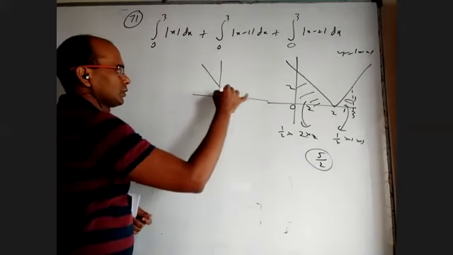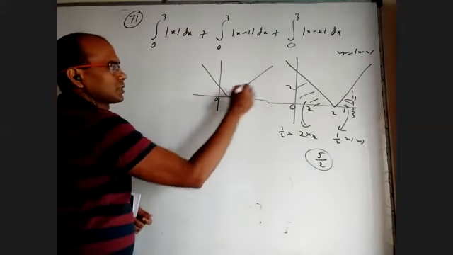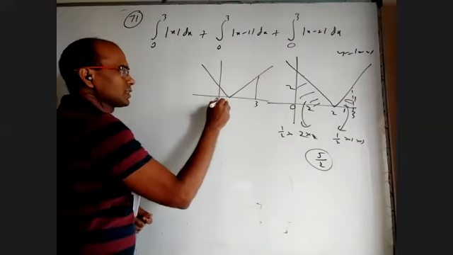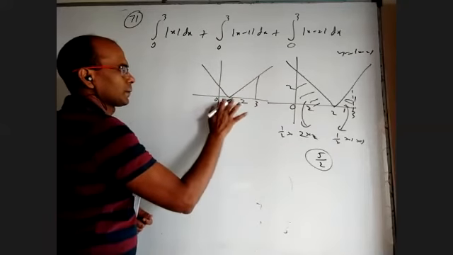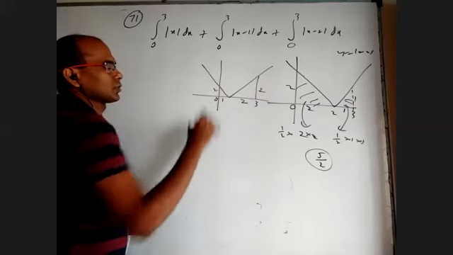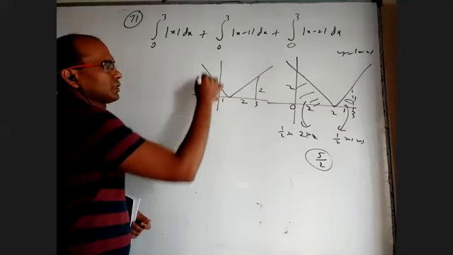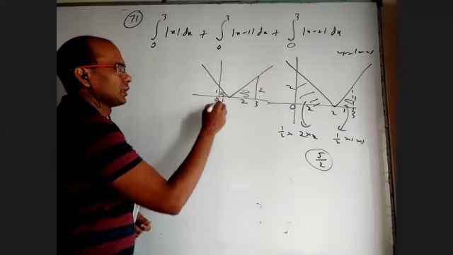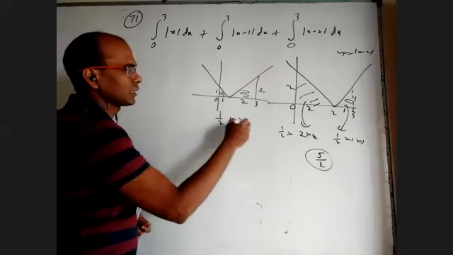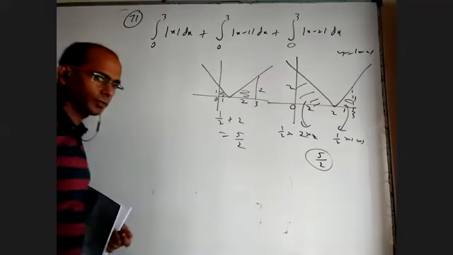Here 0 is here and 3 is here. This is 1 unit, this is 2 units. This is 1 comma 0. This is also 2 units, this is also 1 unit. Sorry, this is the mod x minus 1 graph. I want the area under the curve between 0 to 3. I want this and this. This area will be 1 by 2 and that area will be 2. Again, it will be 5 by 2.